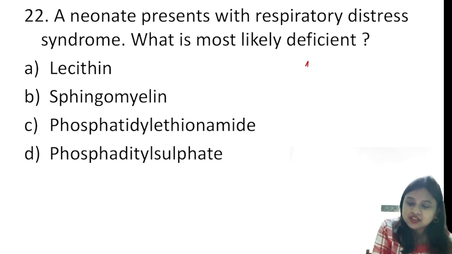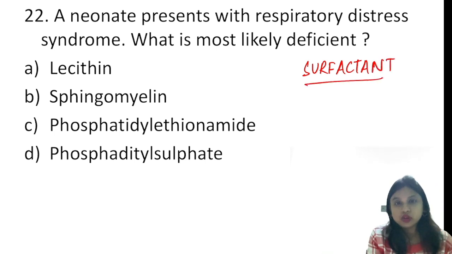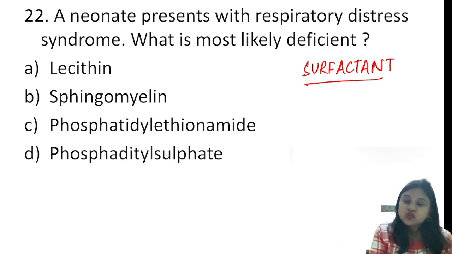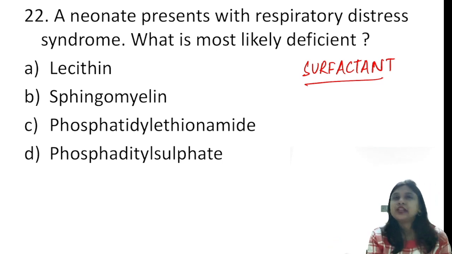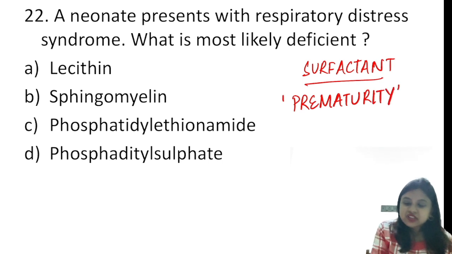So you understood that this is basically surfactant deficiency, right? What is surfactant? It is dipalmitoyl phosphatidylcholine. It's not given in the options. So we know, because to see whether hyaline membrane disease, the most important risk factor is prematurity. So what we see is the L/S ratio.